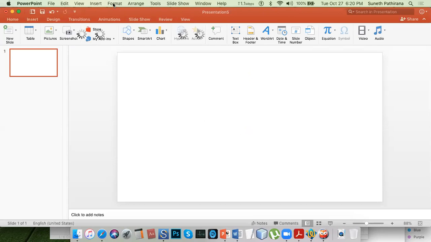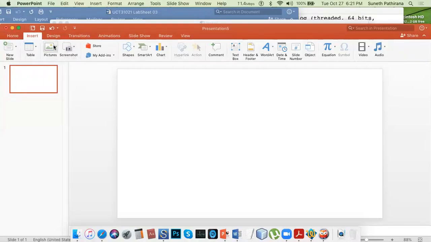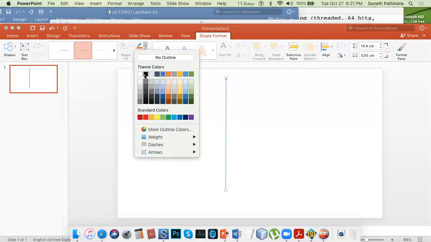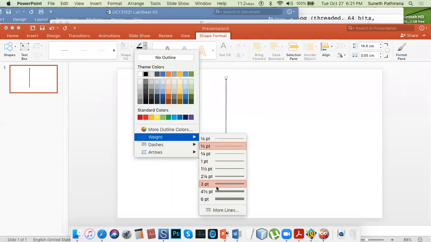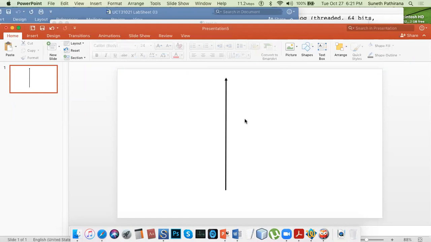First of all, I will draw the axis. Okay. Insert shapes. So this is the y-axis. Assume it's perfectly vertical. Okay, and this is the x-axis.